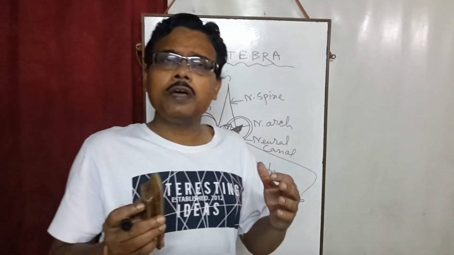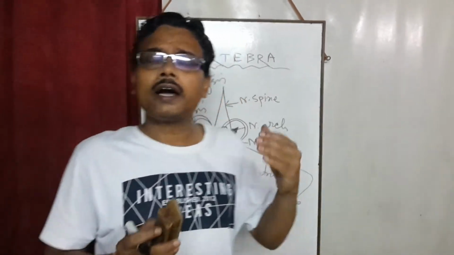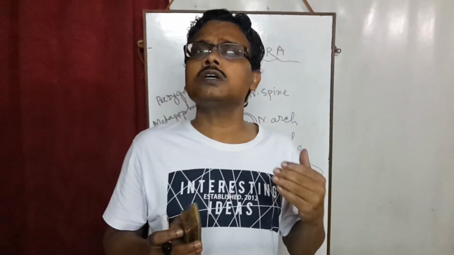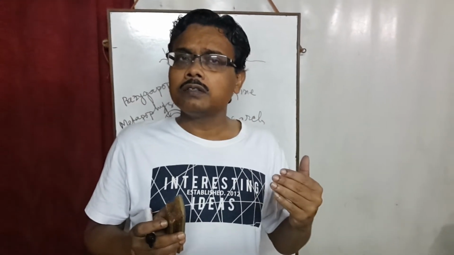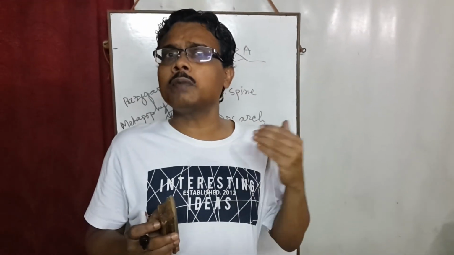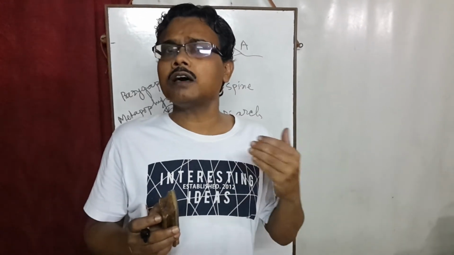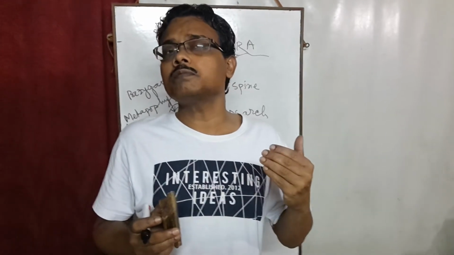The vertebra may be of different types according to their position in the vertebrate body. Firstly, the cervical vertebrae, then thoracic vertebrae, then lumbar vertebrae, then sacral vertebrae, and lastly caudal vertebrae.